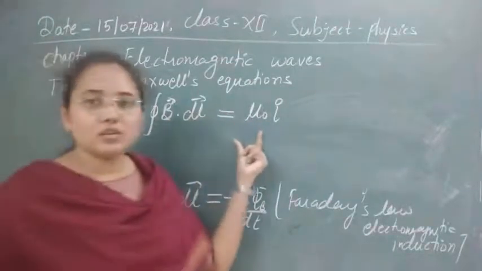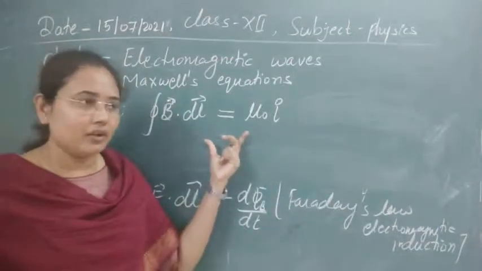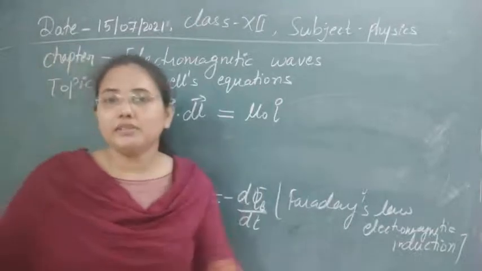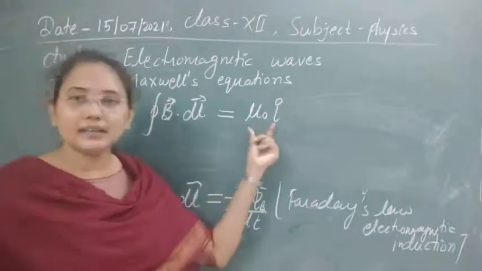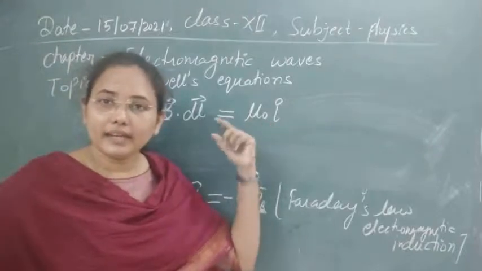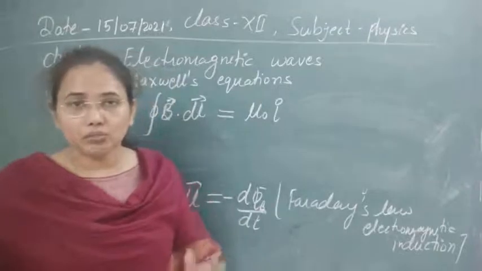This is Ampere's law, and I have told you the inconsistency with this law: between any capacitor plates the conduction current is 0, so we were not getting any field there, and a discontinuity occurs.